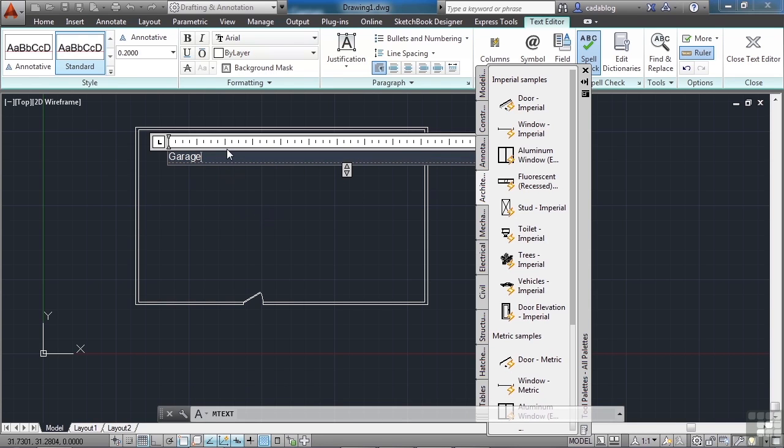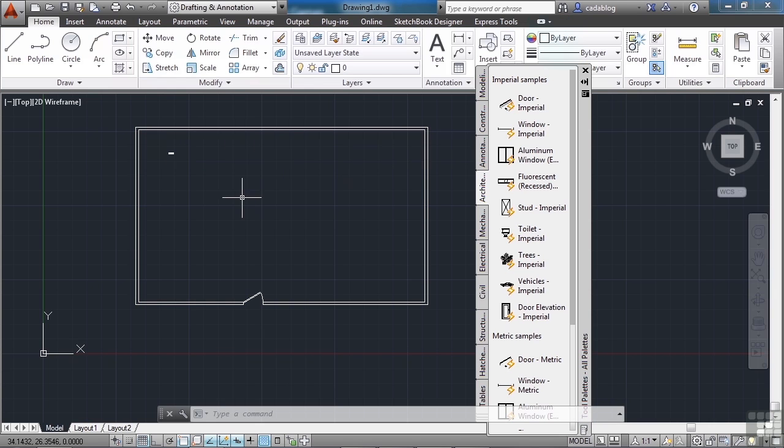This is the text editor. You can see the ribbon changed. It's called a contextual ribbon tab. It changes based on the context of the commands you're doing. It brings up a temporary ribbon tool so that you can have the tools available for what you're doing. Click outside, see it goes away. And now we have our text, but it's kind of small.